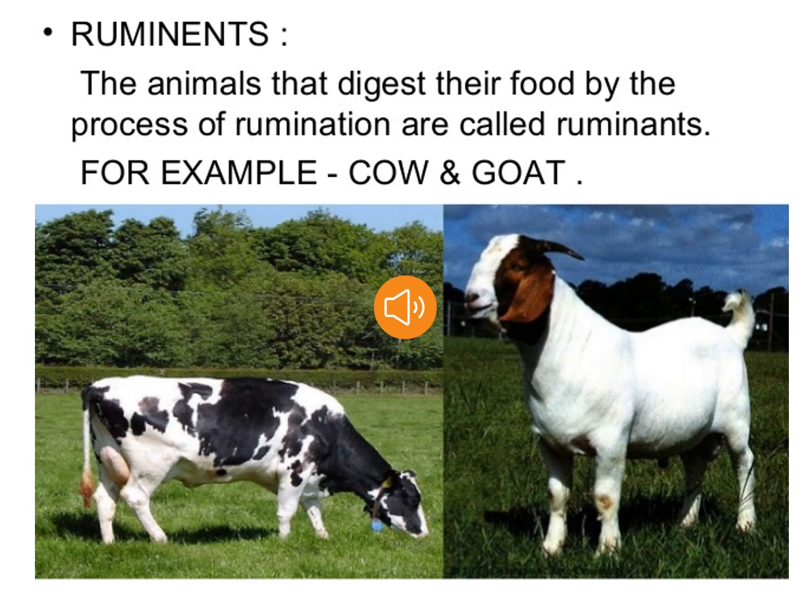Cows and some grass-eating animals like goats can swallow a large amount of food at a time and bring the swallowed food back into their mouth again and chew it again for a longer period of time. This process is called rumination. And the animals which can digest cellulose by the process of rumination are called ruminants.